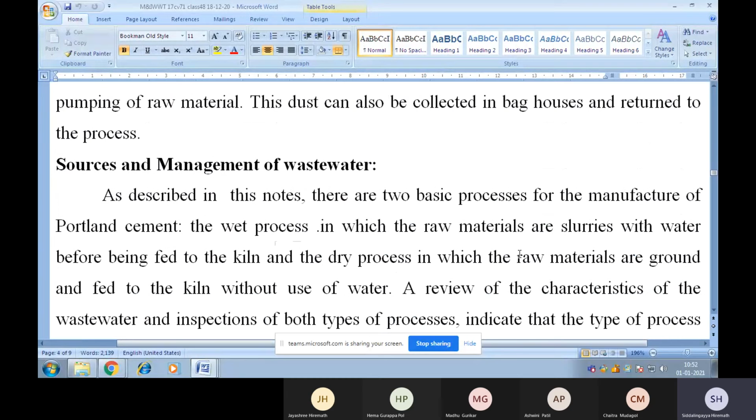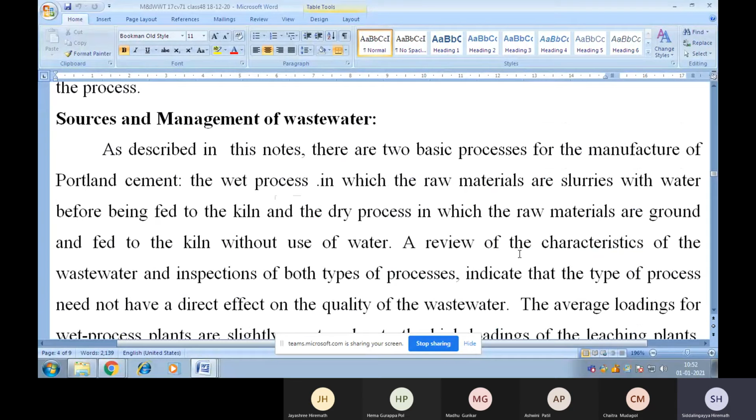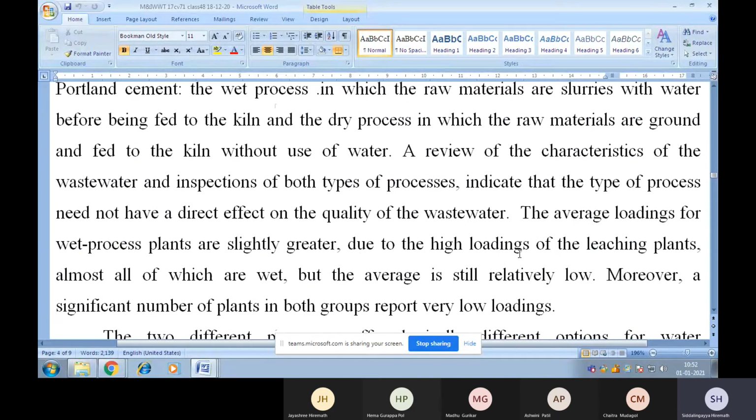Now let us discuss the sources and management of wastewater. As described in these notes, there are two basic processes for the manufacture of Portland cement: the wet process, in which the raw materials are slurried with water before being fed to the kiln, and the dry process, in which the raw materials are ground and fed to the kiln without use of water. A review of the characteristics of the wastewater and inspection of both types of processes indicate that the type of process need not have a direct effect on the quality of the wastewater.